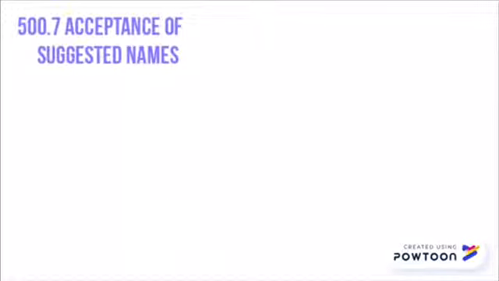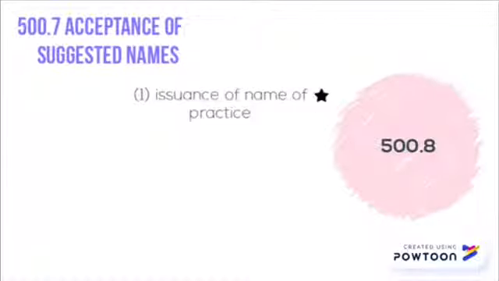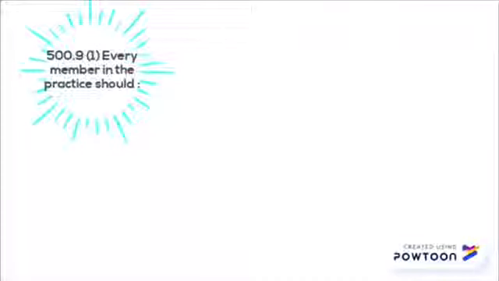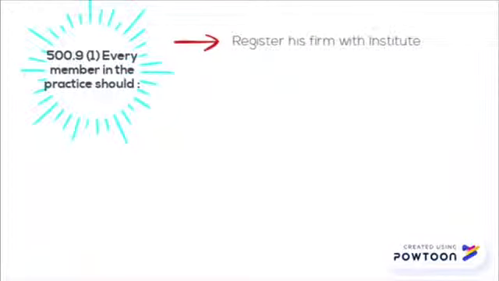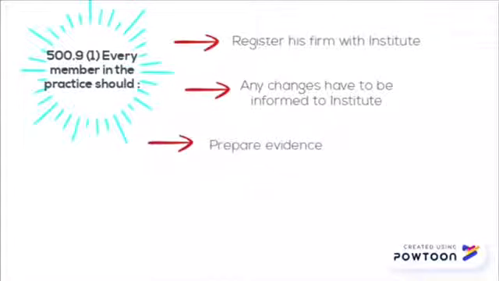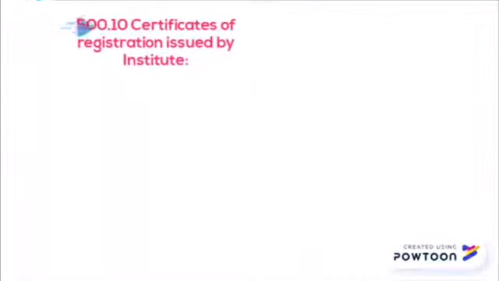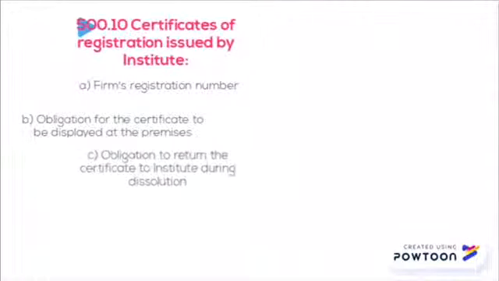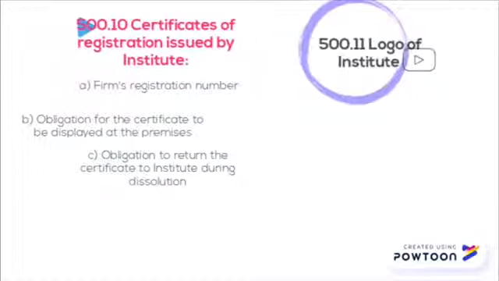Section 500.8 further explains the issuance of the name of practice, and any disagreement may be appealed to the council. Every member in practice should register his firm, inform changes to the institute, prepare evidence and report an annual return. 500.10 covers certificates of registration issued, the firm's registration number, the obligation to display the certificates and returning them to the institute upon dissolution. The logo must include these two.